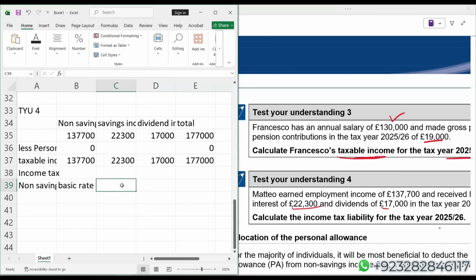Basic rate, which is, now you can see that taxable income even in the column of non-saving is far more than the basic rate band. So 37,700, the entire basic rate band, is utilized by the non-saving income. Again, non-saving, higher rate.